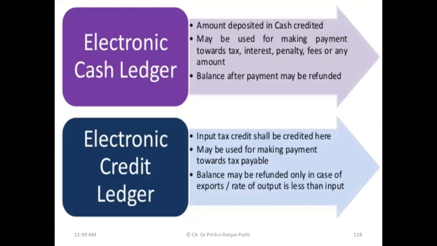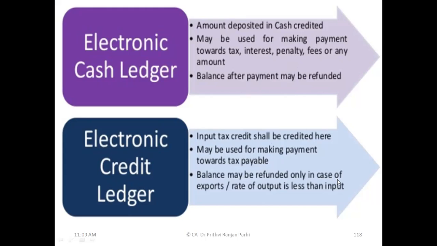Okay, once again we can distinguish between the electronic credit ledger and cash ledger. In the cash ledger, all cash deposits are credited, and used for payment of tax, interest, penalty, fee. The balance amount may be refunded. But in the electronic credit ledger, the situations are different. Input credits are reflected and can be used for making payment towards tax only.